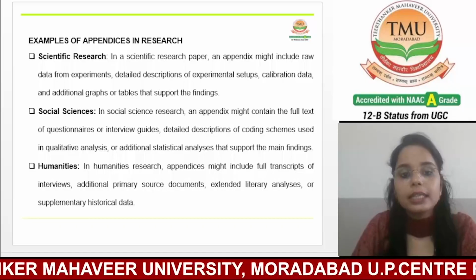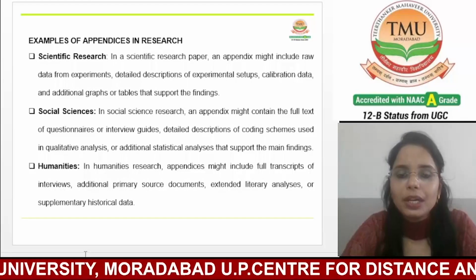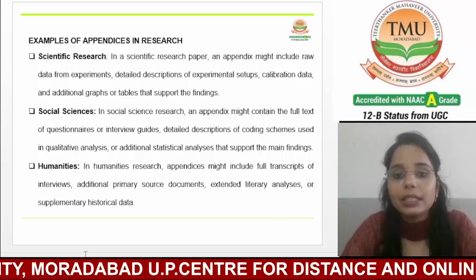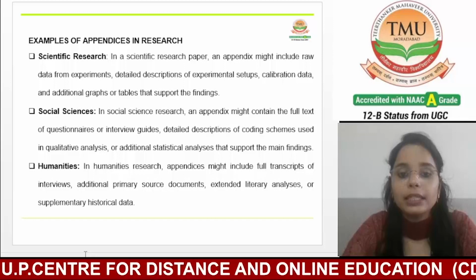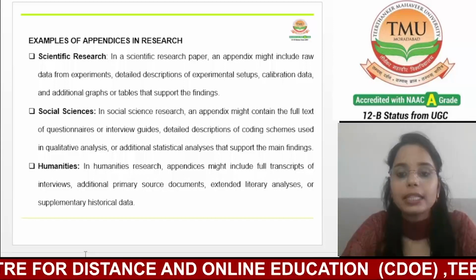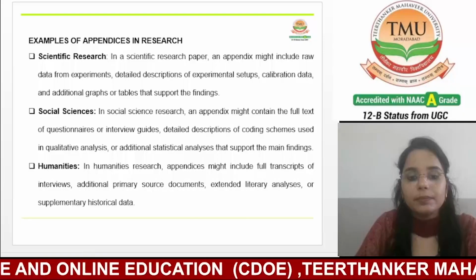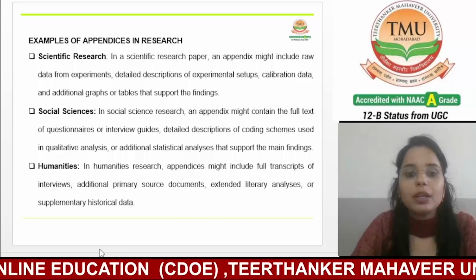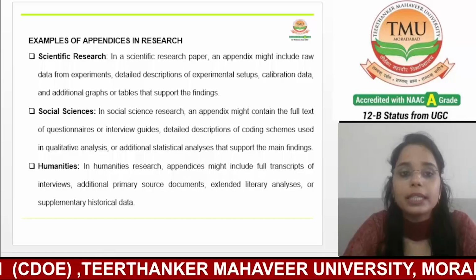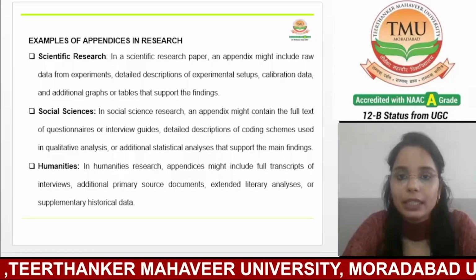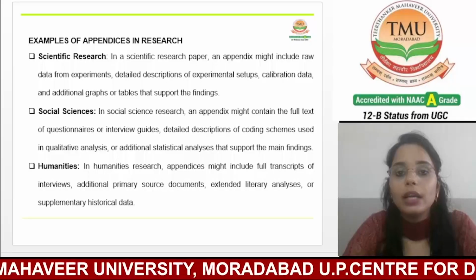Now, the next, third one, is humanities. If we talk about humanities, in humanities research an appendix might include full transcripts of interviews, additional primary source documents, extended literary analysis, or supplementary historical data. In humanities research, an appendix often includes extensive documentation and supplementary materials that support the analysis and interpretation of cultural, historical, or literary texts.